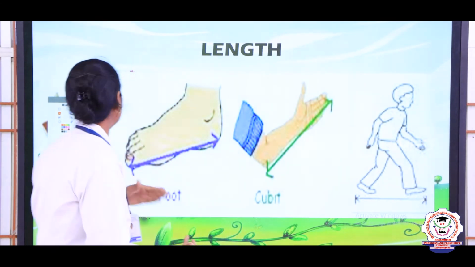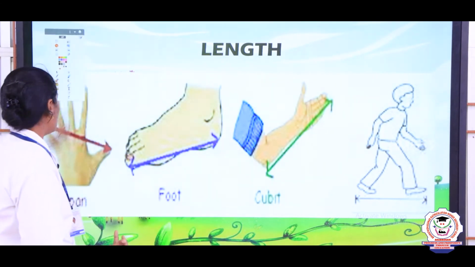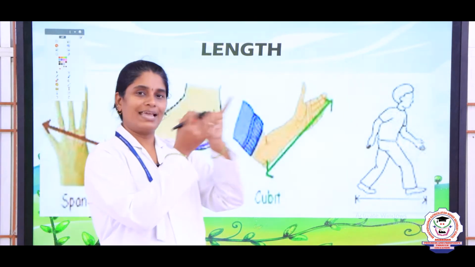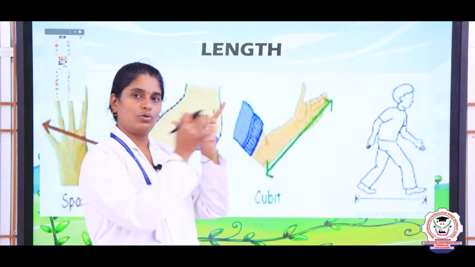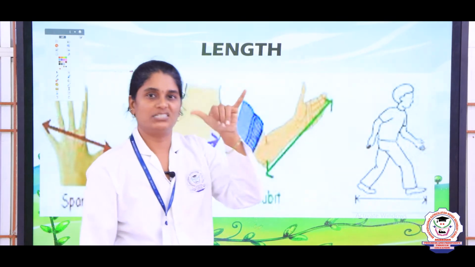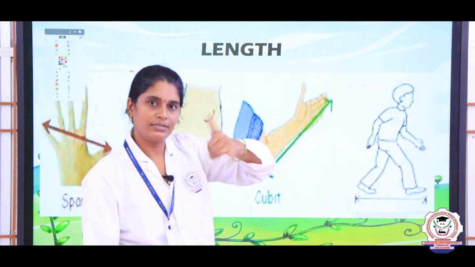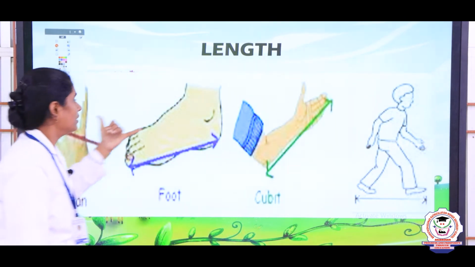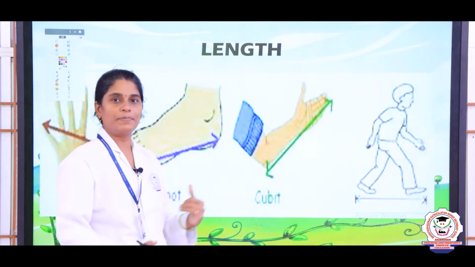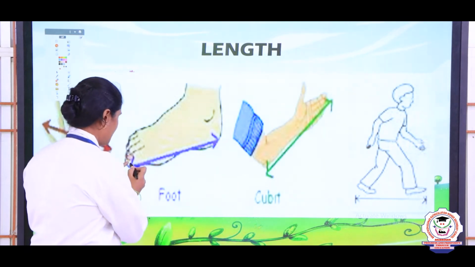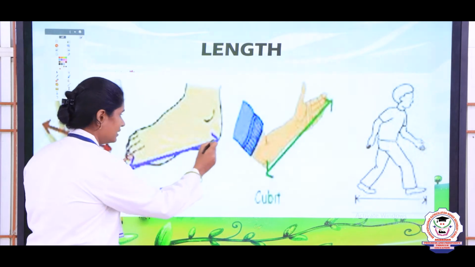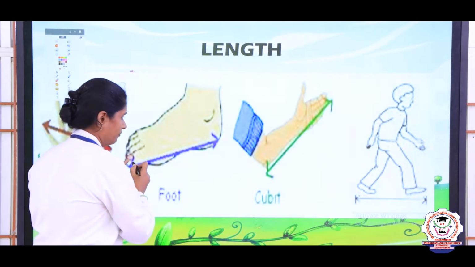Those measurements we can call a hand span. Hand span means from this end to this end. So, this is known as hand span. In Tamil they will say it differently, right. Then foot span. Foot span means from the tip of the toe till the ankle. So, from here up to here.